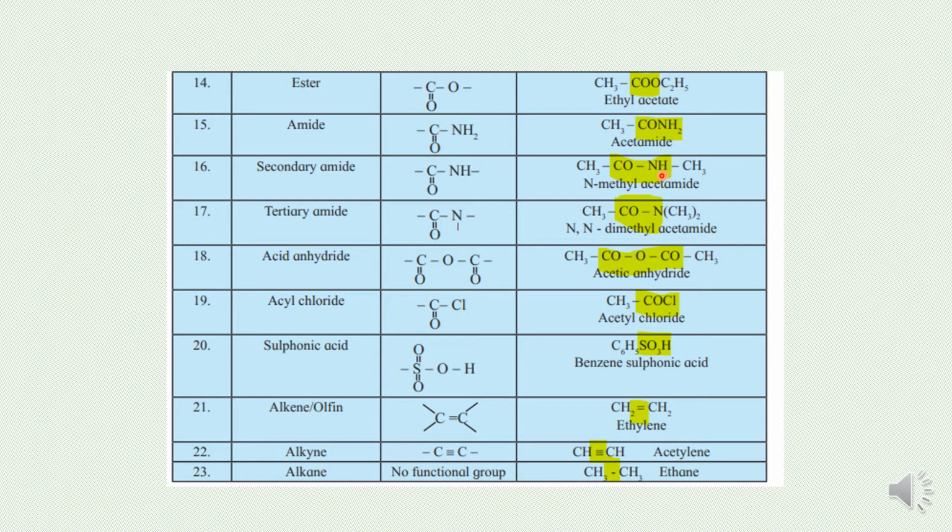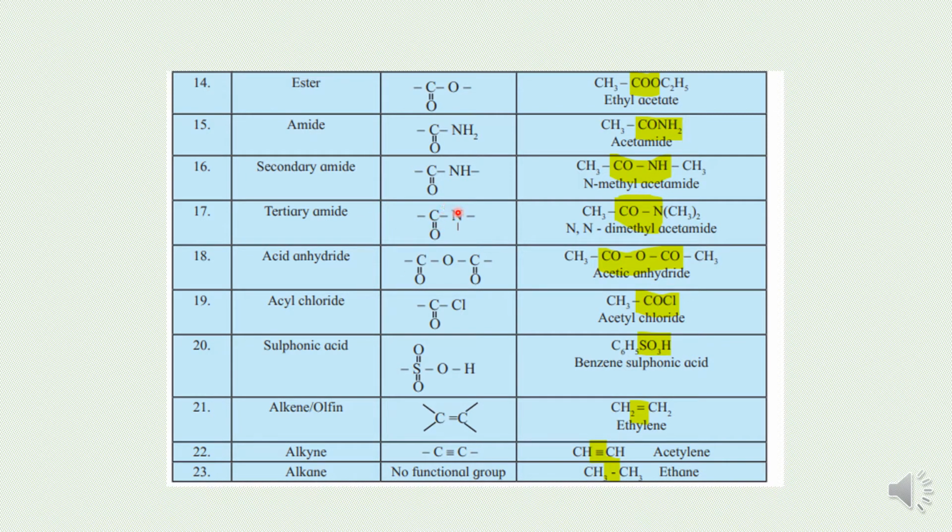One valency, of nitrogen, has to be fulfilled by bonding with a carbon atom, and the other valency, of carbon, will again be fulfilled by bonding with a carbon atom only. Now tertiary amide.